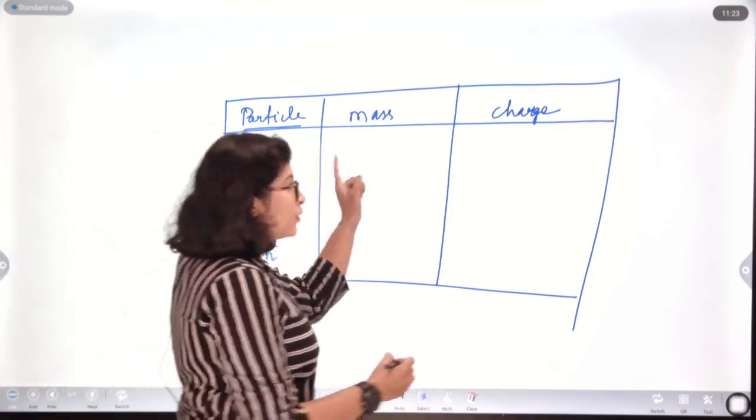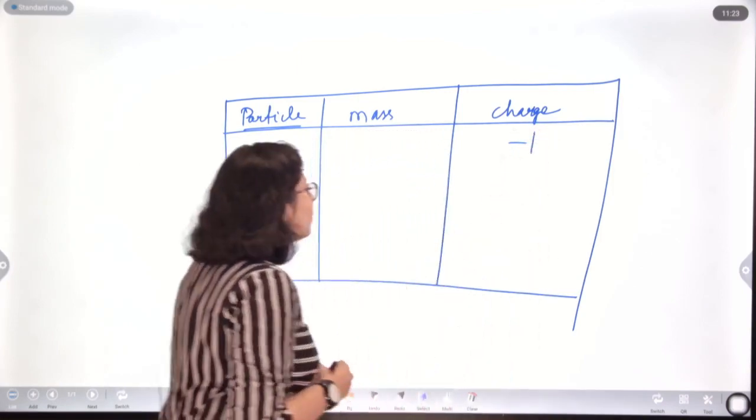The charge of the electron was unit negative, so -1.